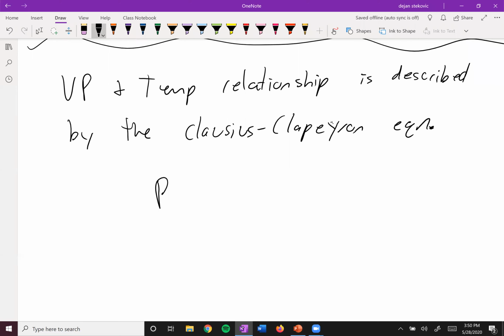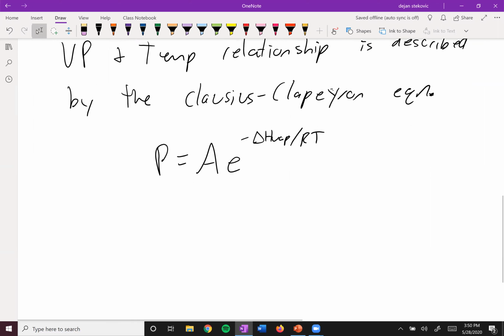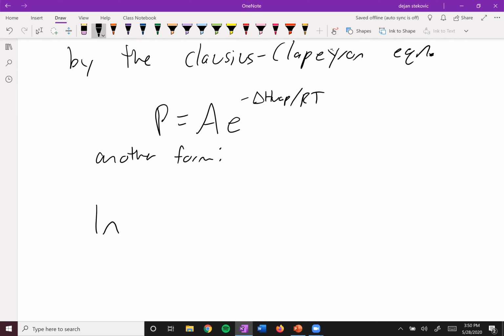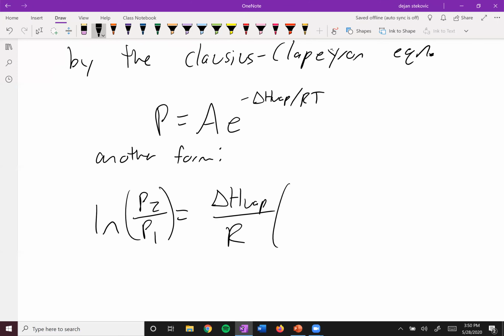The equation is pressure is equal to A, which is just a constant, times e to the negative delta H of vaporization divided by RT, where R is your gas constant and T is your temperature. Sometimes you'll see that form. The more popular form is this one down here. It says the natural log of pressure at time 2 over pressure at time 1 is equal to the delta H of vaporization over R times 1 over T1 minus 1 over T2.